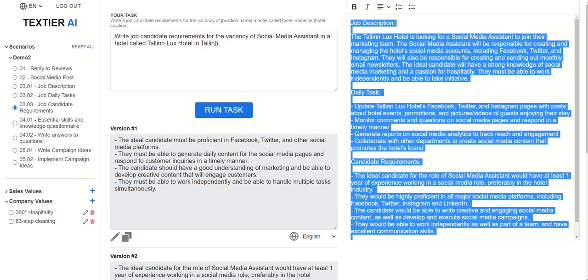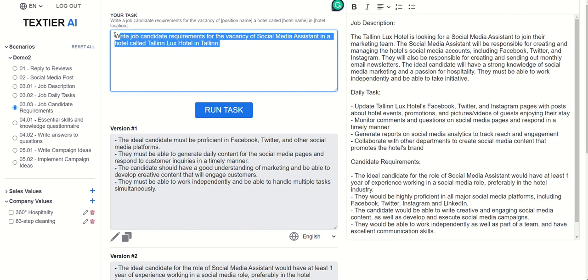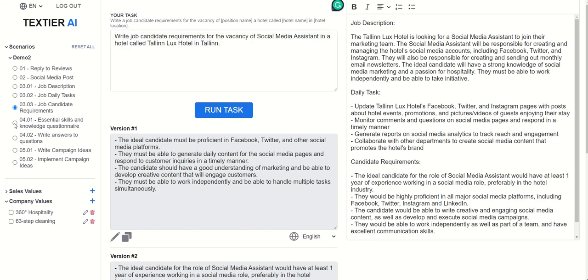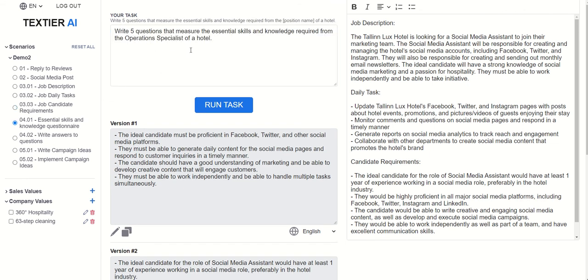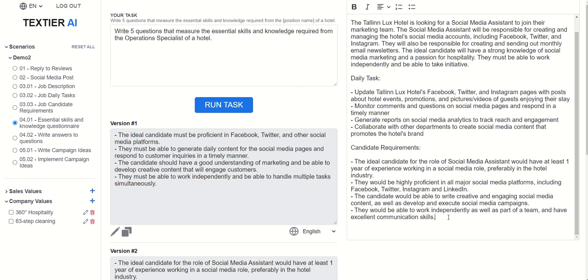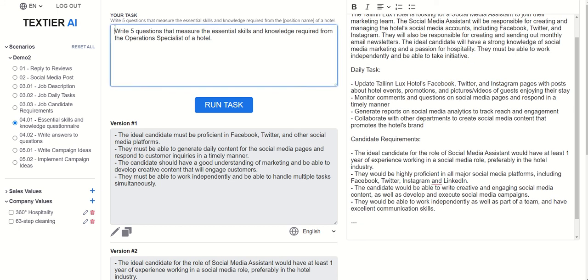So let's say you have already a bunch of new people applying, right? You have a pool of candidates, so you want to determine who the best candidate is. And for this purpose, we have: write 5 questions that measure the essential skills and knowledge required from, here we have operation specialists.